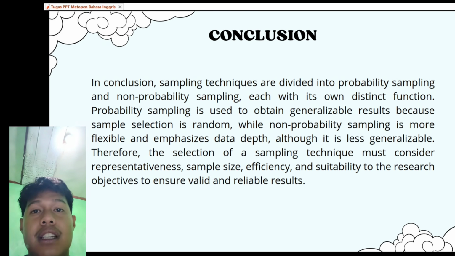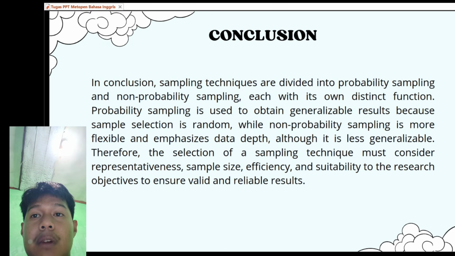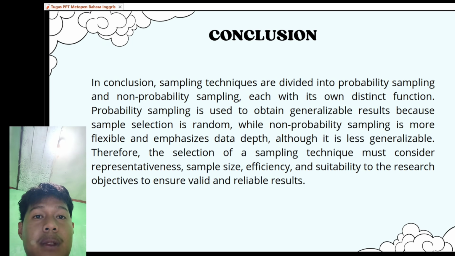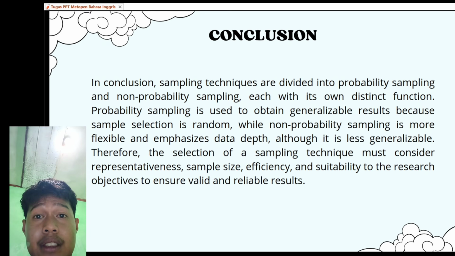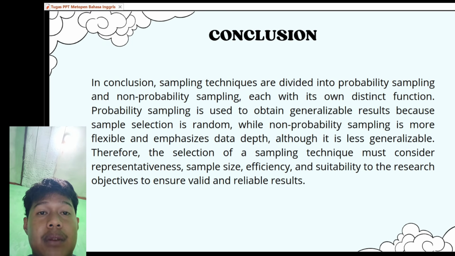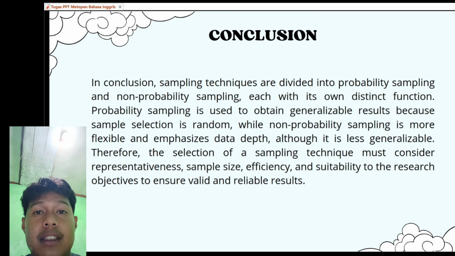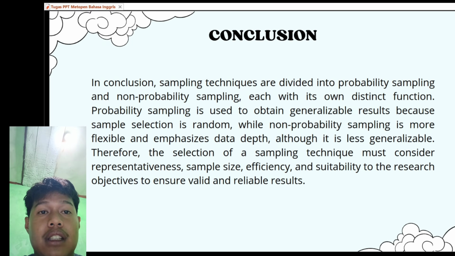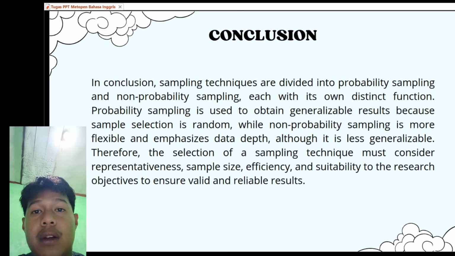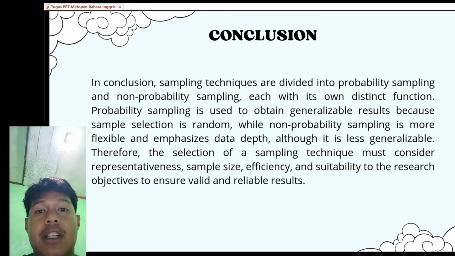Therefore, the choice of sampling technique should not be made arbitrarily but must carefully consider several important factors, including the level of representativeness required, the size and characteristics of the sample, time and cost efficiency, as well as the overall research objectives. Researchers must align the sampling strategy with the research design to ensure that the data collected are both valid and reliable. By selecting the most appropriate sampling technique, researchers can improve the quality of their findings, minimize bias, and produce results that are both meaningful and scientifically sound.